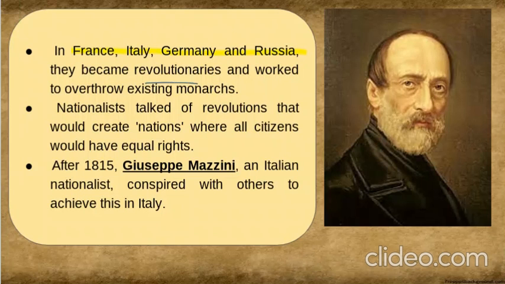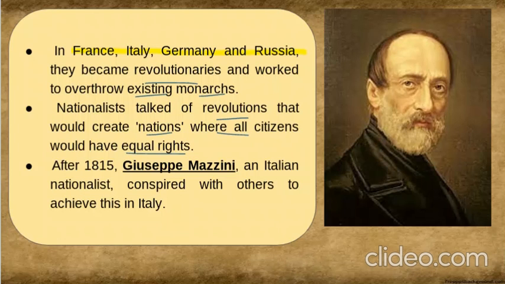They became revolutionaries and worked to overthrow the existing monarchs. Nationalists talked of revolutions that would create nations where all citizens would have equal rights, where the government gave equal rights to all citizens.